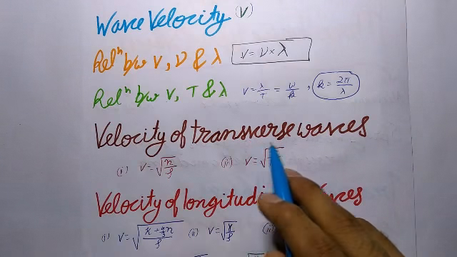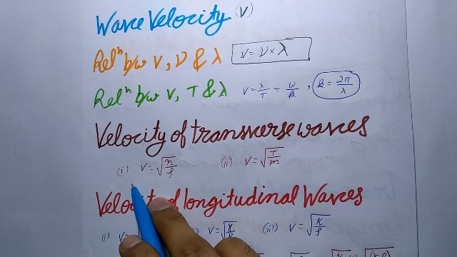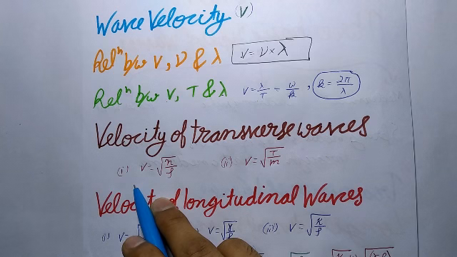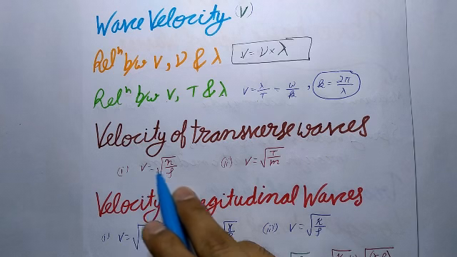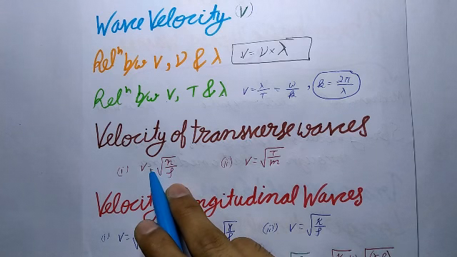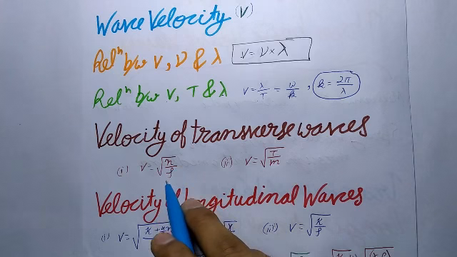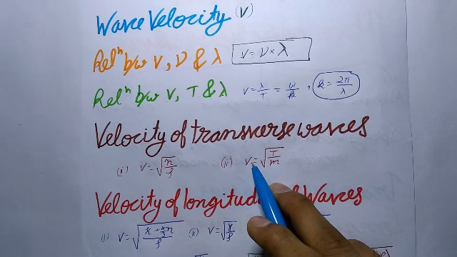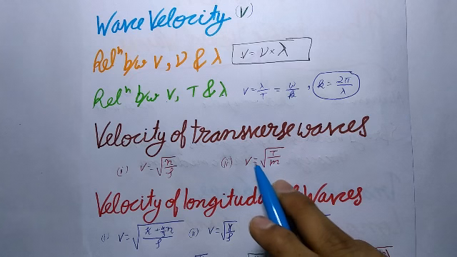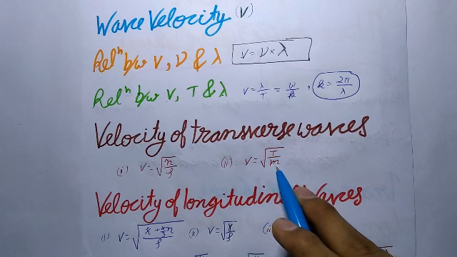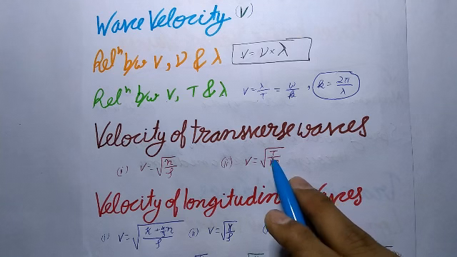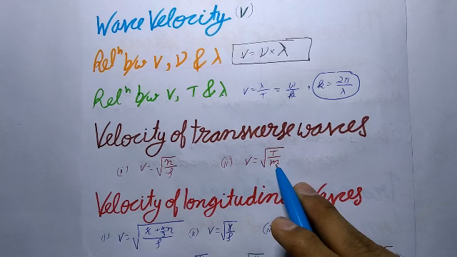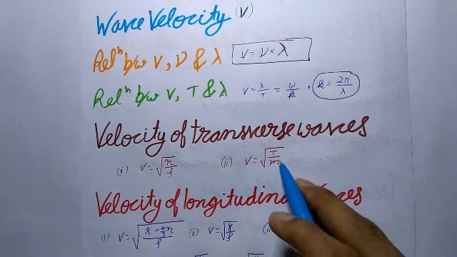Now, next is velocity of transverse waves. First, the velocity of transverse waves in a solid of modulus of rigidity eta and density rho is given by this expression, which will be equal to under root eta upon rho. And second one is the velocity of transverse waves in a string of mass per unit length m and stretched under tension T. So v will be equal to under root T upon small m. So this T is the tension and this small m is the mass per unit length.